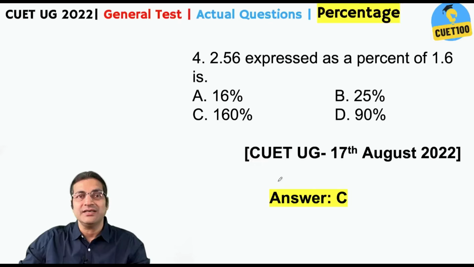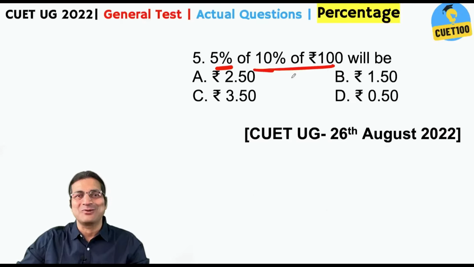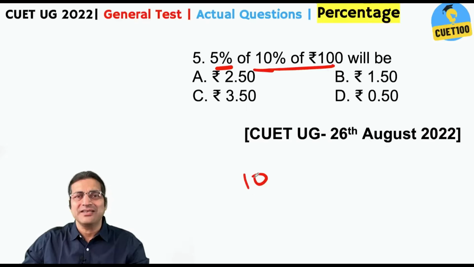Answer, of course, C. 5% of 10% of rupees 100. First of all, get 10% of rupees 100. Do you need to calculate it? No, this is 1/10 of 100, that is 10. Or by the definition of percent, 10% of 100 would be 10. A percent of 100 would be A. X percent of 100 would be X.